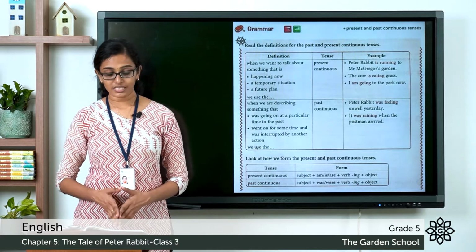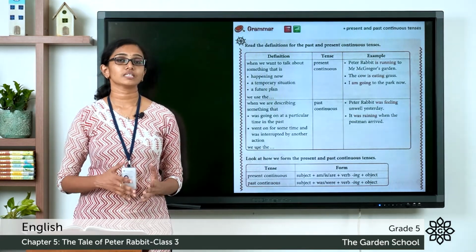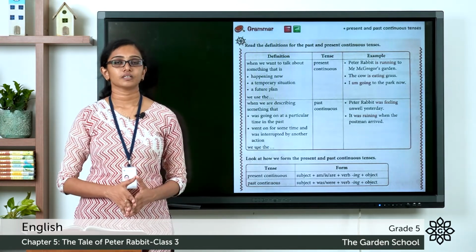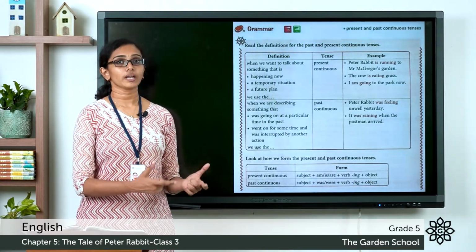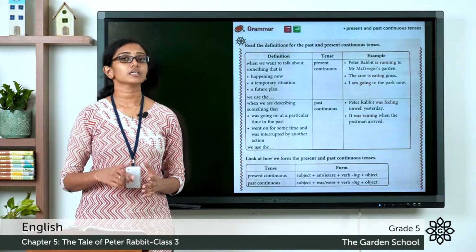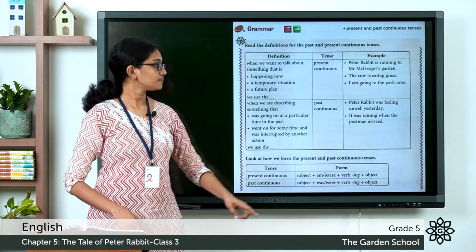Now the next is past continuous tense, and this tense we use to describe an action that was ongoing in the past. An action that was happening in the past. It might have gone on for some time and it might have got interrupted with some other action. A few examples are given in your textbook.